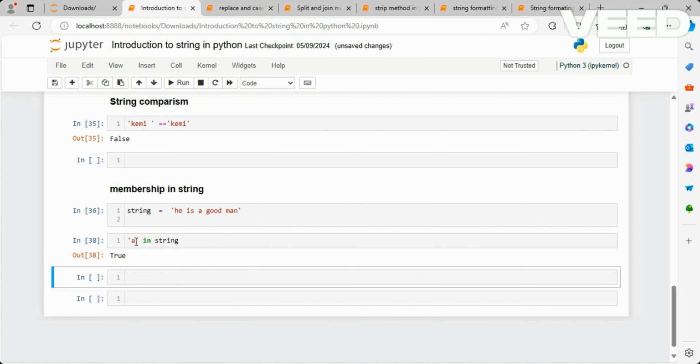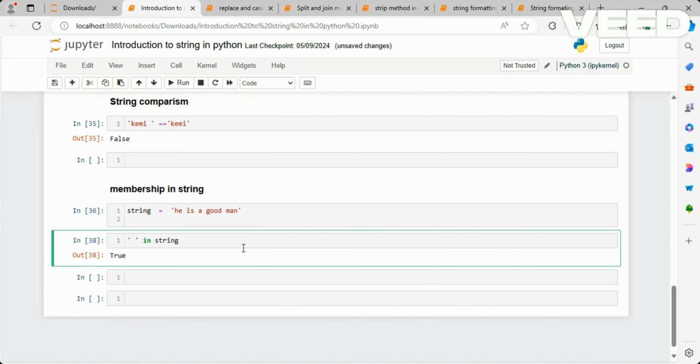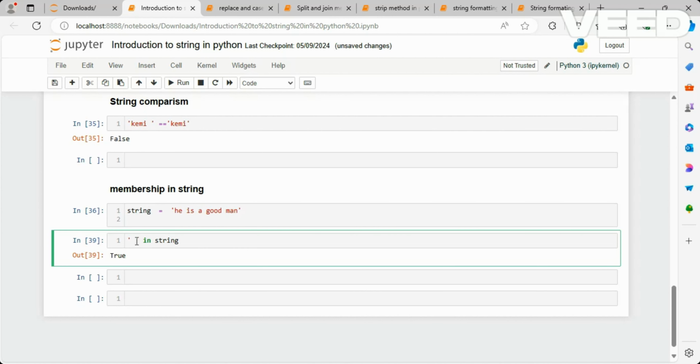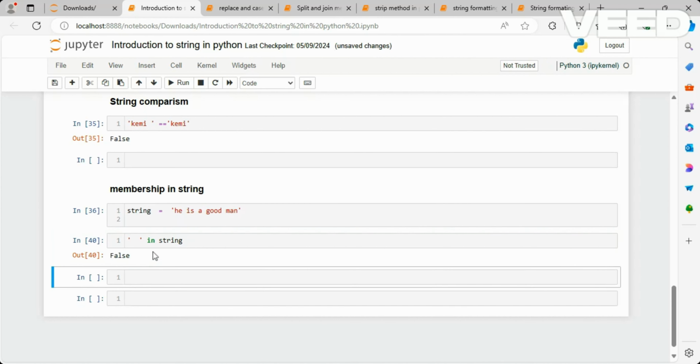And the same thing goes for space. If I put space, there is a space here. It's an element of this string. So you see now, if I put double space, one space, second space, it's going to return false because there is no double space in this string. You can see now.